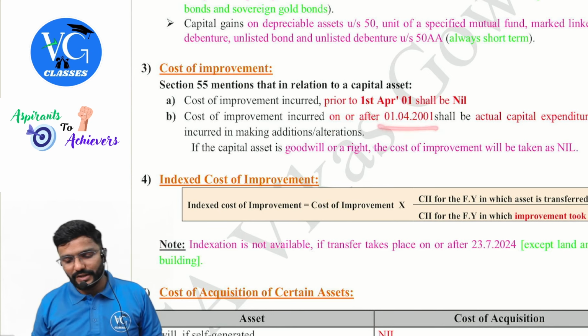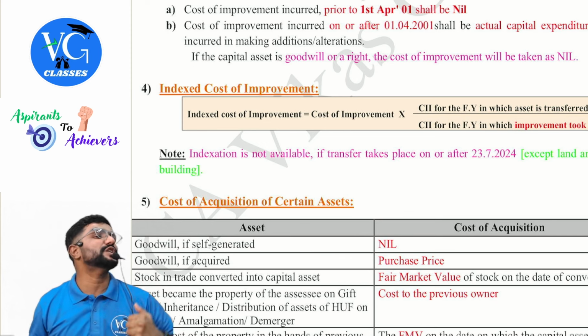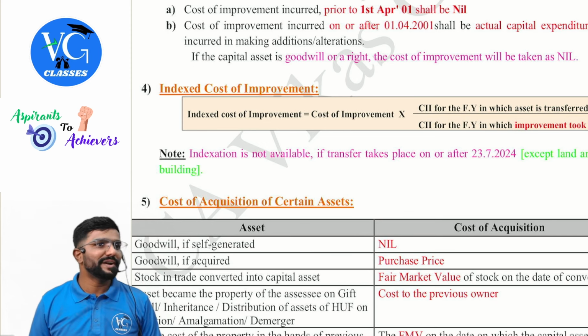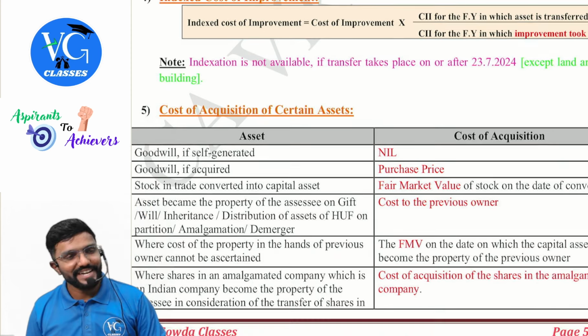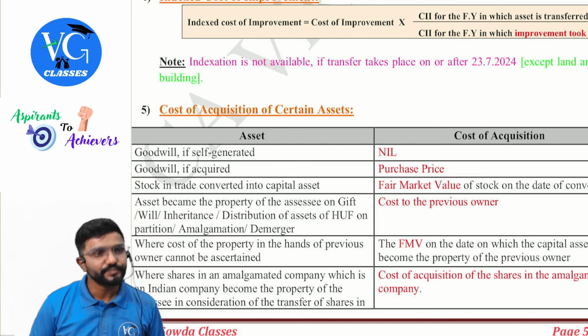Yes. How is it? Cost of improvement into cost inflation index for the year in which the asset is transferred divided by the cost inflation index for the year in which improvement took place. Indexation is not available if the transfer takes place on or after 23rd July, except land and building transferred by resident individual or HUF, guys.